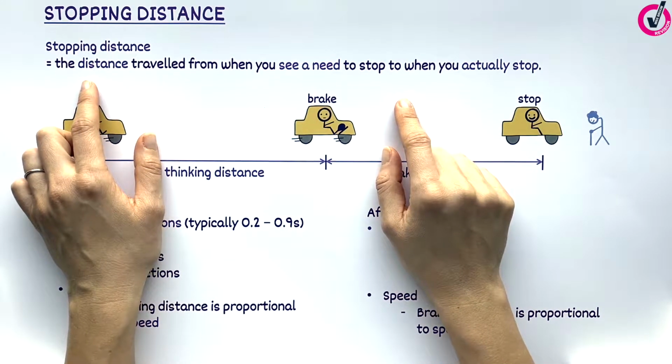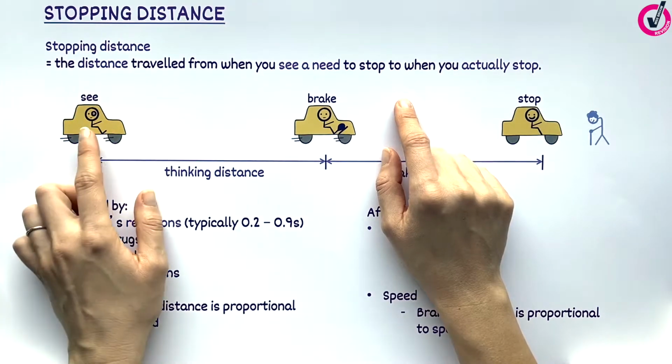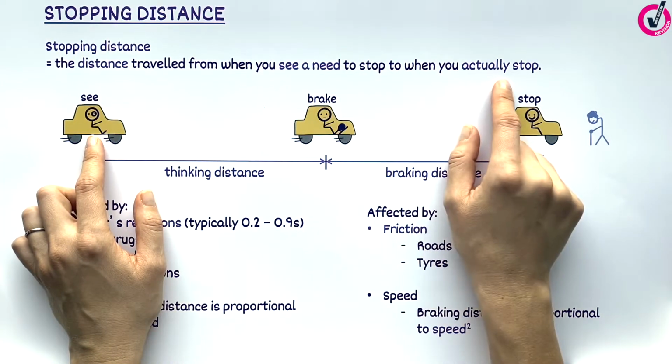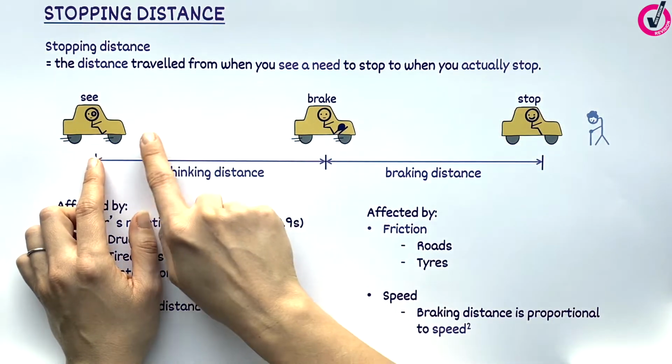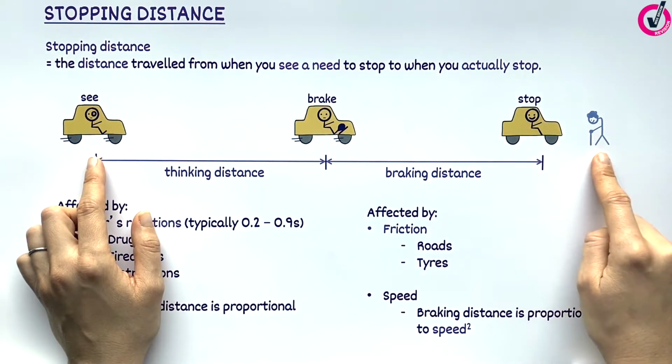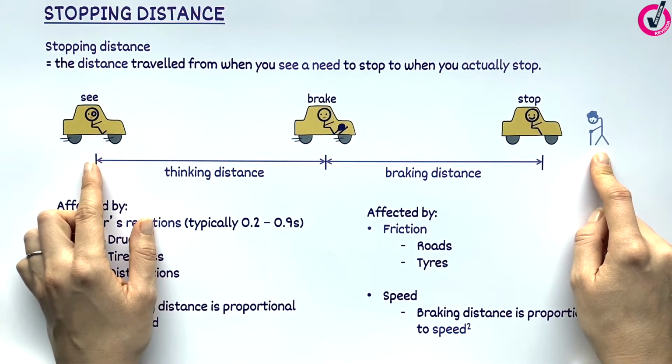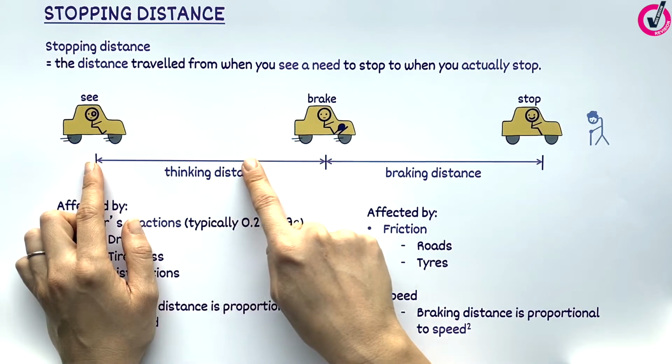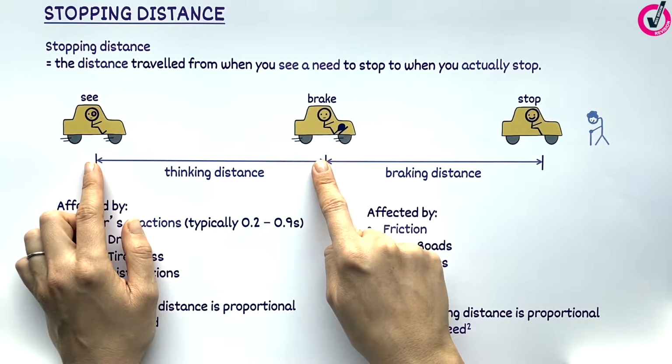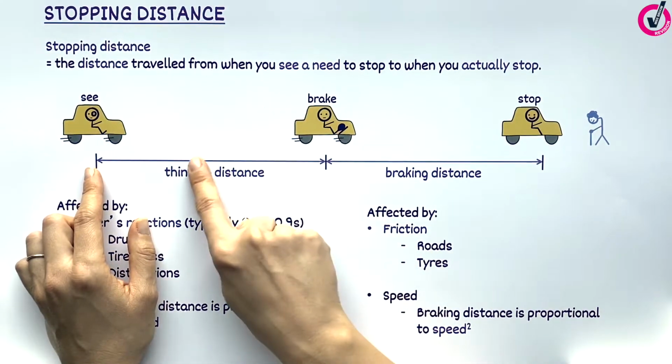Stopping distance is the distance travelled by a vehicle from when the driver sees a need to stop to when they actually stop. So, the driver of this car sees a little old lady crossing the road ahead. What happens? Well, for a short time, they react. During this time, they carry on moving at the same speed towards the old lady. We call the distance travelled their thinking distance.